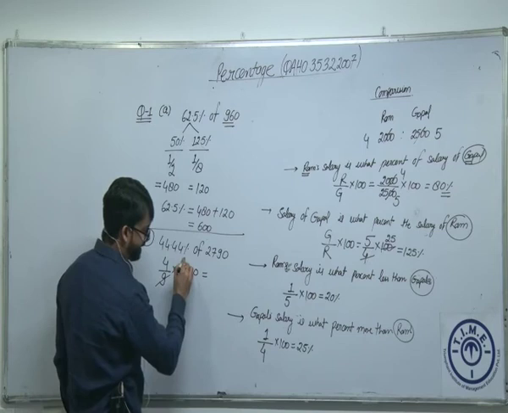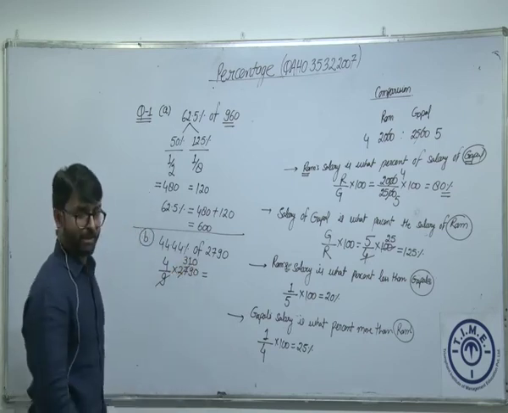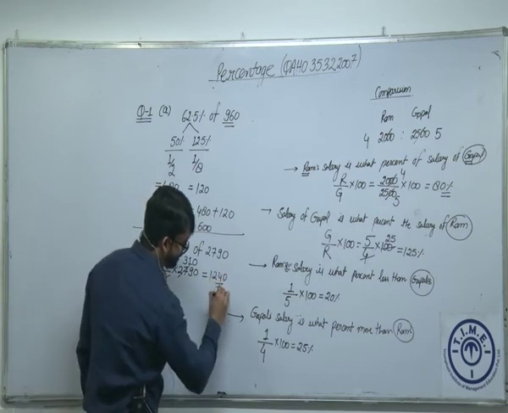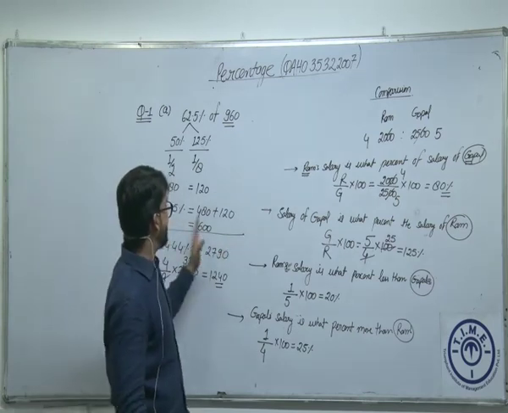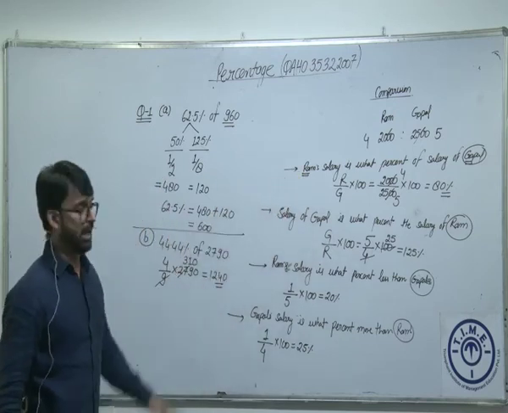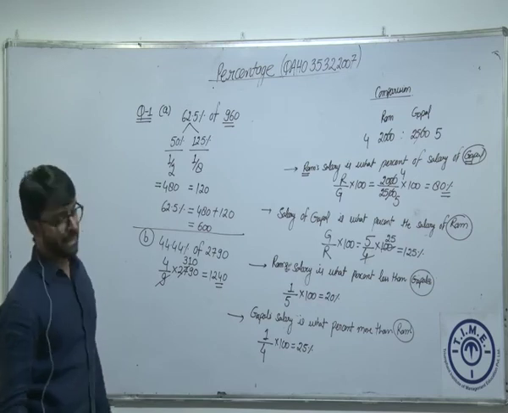9 into 3, 110. That's perfectly all right. 310 into 12 is what? 1240. Okay? We are just underlining the importance of those fractions we have just learned. Fine, so kind of an important part. I hope this question is absolutely okay to everybody. Now let's move to the next question.